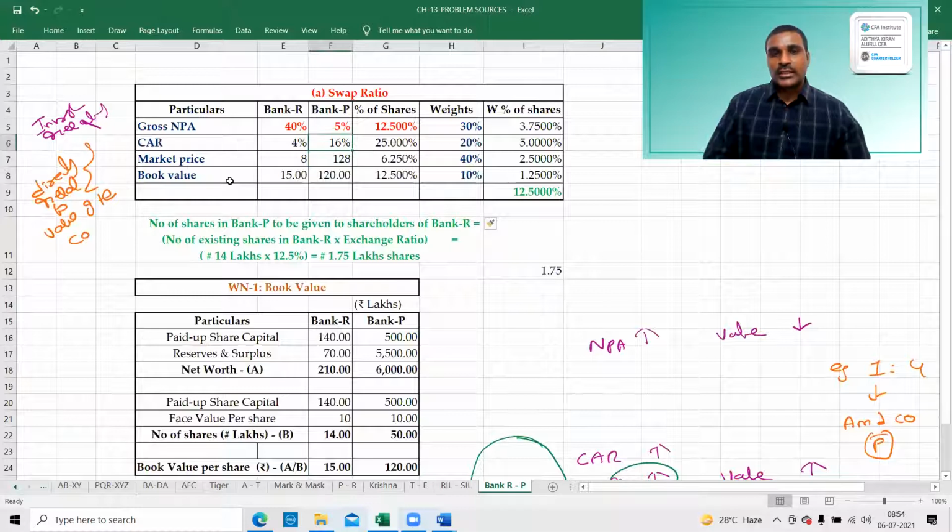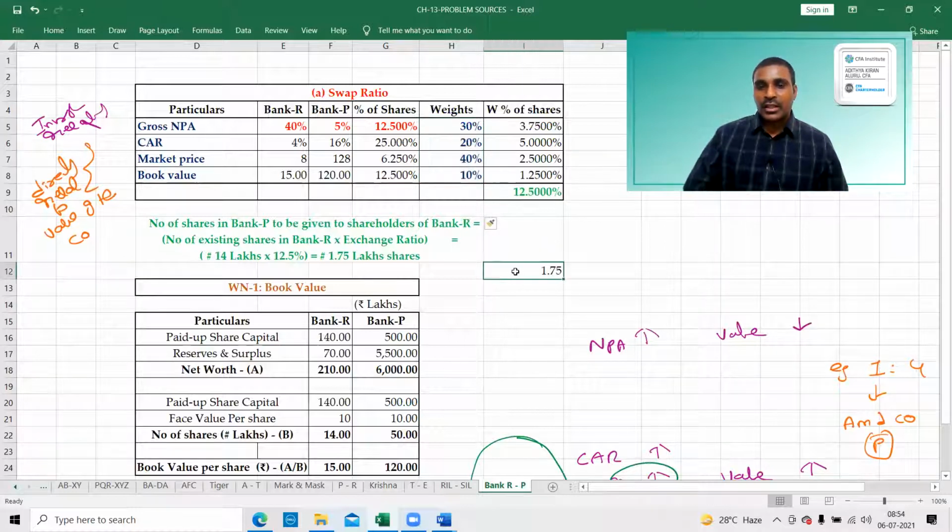We have to calculate. So this is based on individual basis. This is based on gross NPA. This is based on capital asset ratio. This is based on market price. This is based on book value. Rather than taking any one of these values, it's better we take the weighted average of these values so that we are giving importance to all the values.